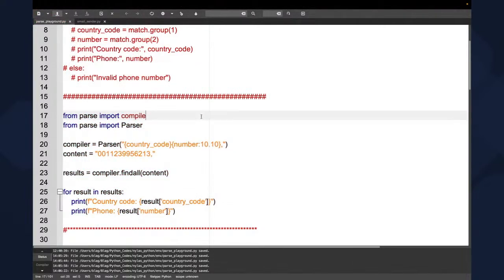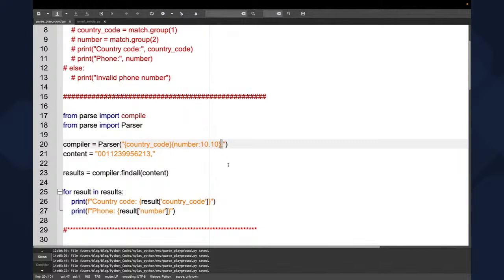We're going to import compile from the parse library and also parser from the parse library. This is going to be our pattern. We're going to say between brackets country code and then number 10.10, which basically means grab the last 10 numbers and then the rest is going to be the country code.